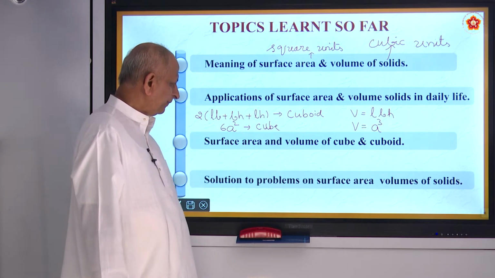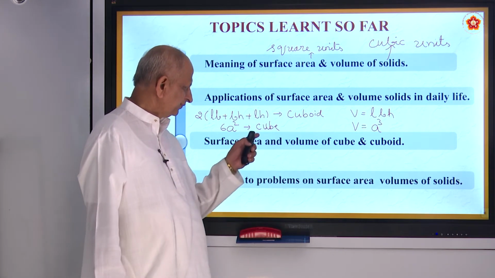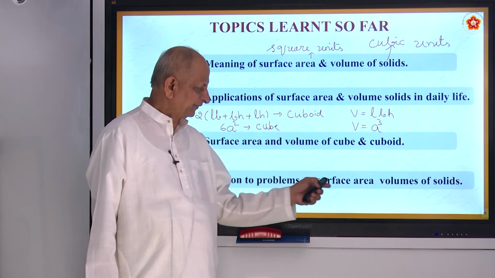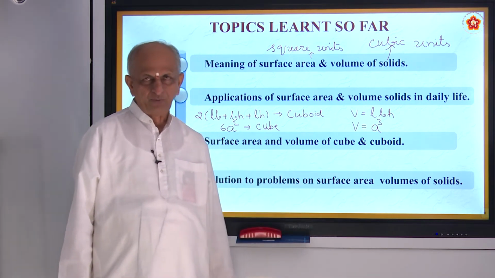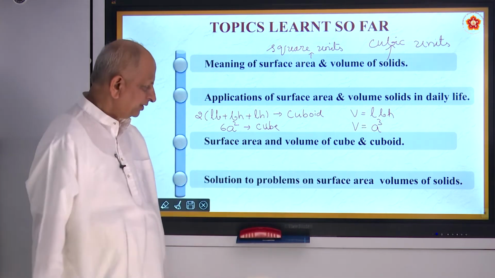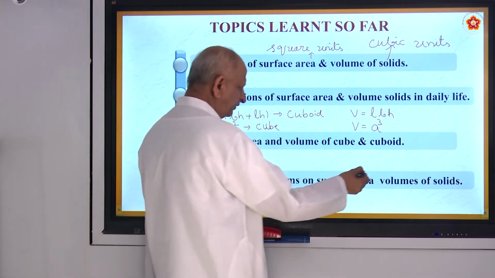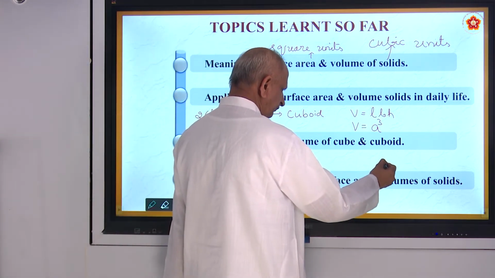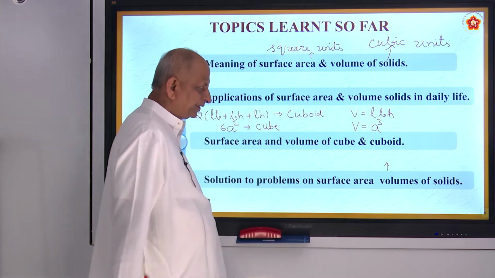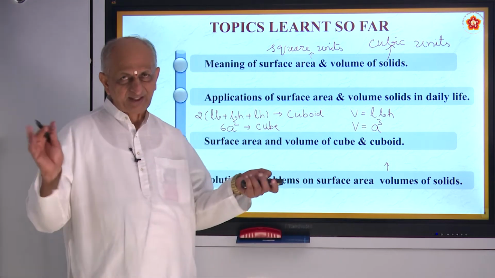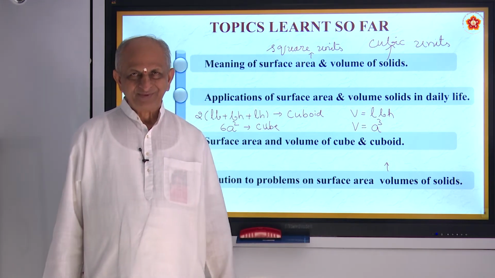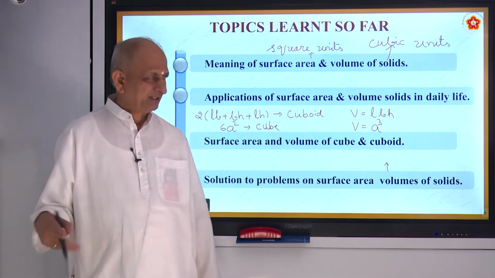Also, we have worked out some problems using these formulas of surface area and also of volumes of solids. When you come to volume of solids, see, for example, the capacity of the tank. They say capacity of the tank is measured in liters also.